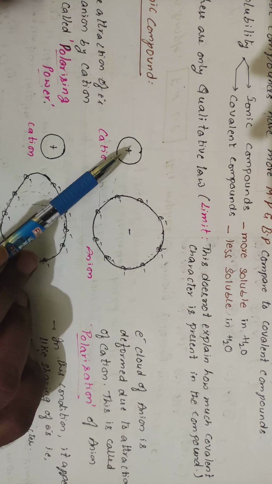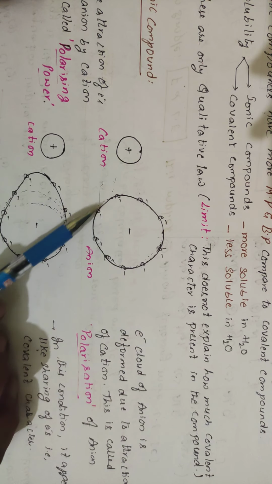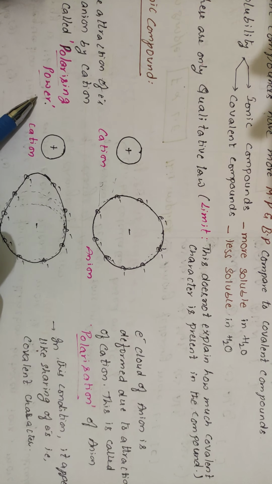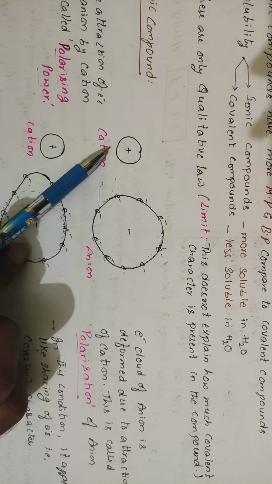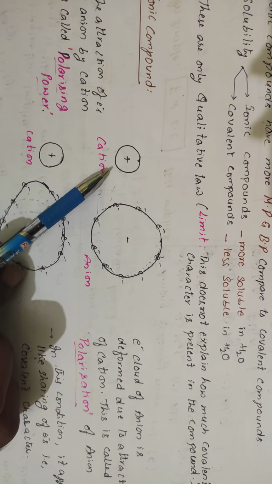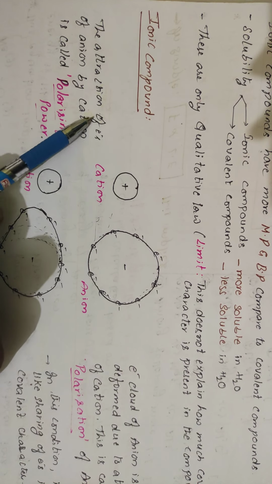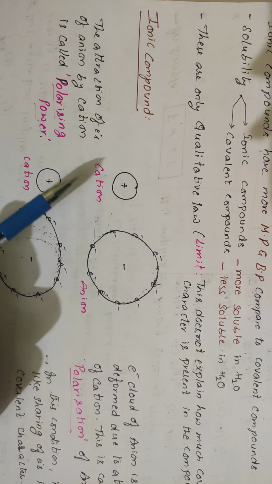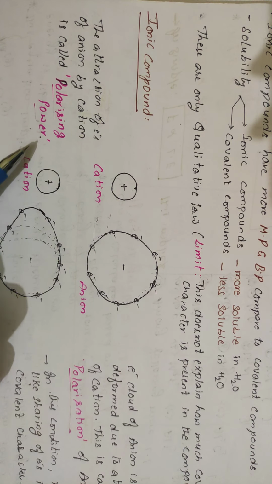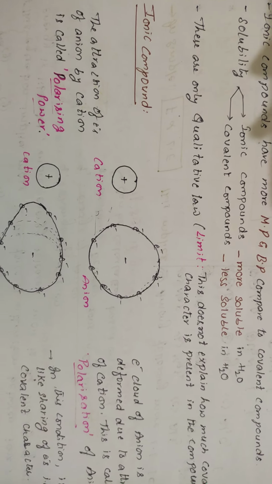The capacity of the cation to attract the electrons of the anion is called polarizing power. We are talking with respect to the cation's power.